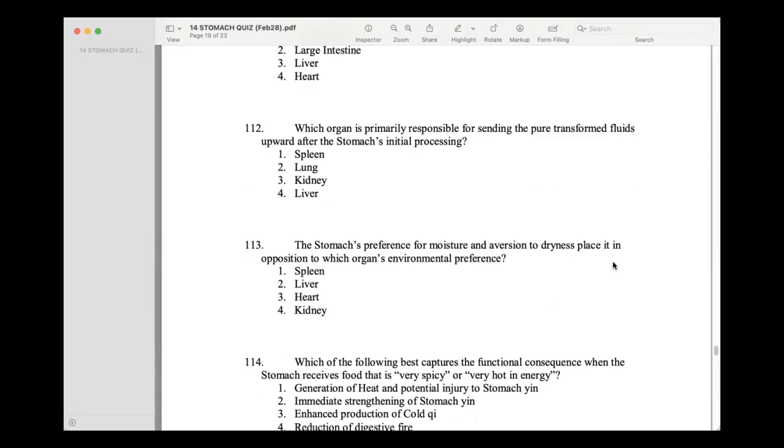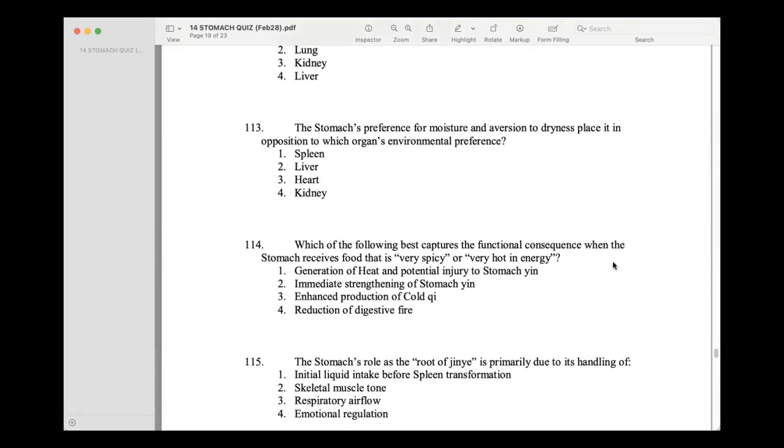Yes. So, the stomach's preference for moisture and aversion to dryness place it in opposition to which organ's environmental preference?